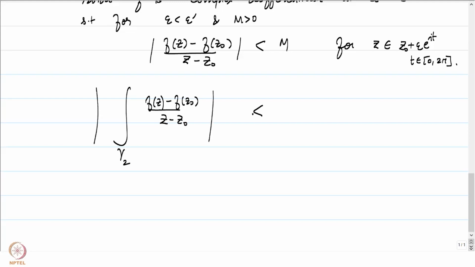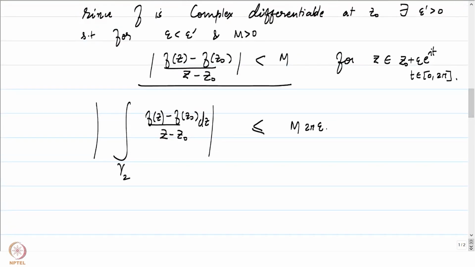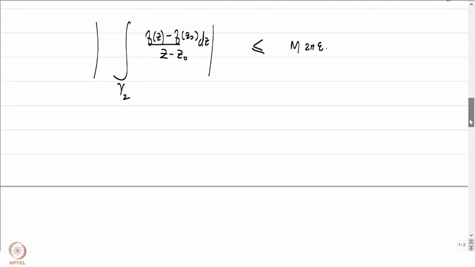This will be less than or equal to the absolute value of the integrand, which is bounded by m, times the arc length of gamma 2, which is going to be 2 pi epsilon. So, this is a bound which we have because of the holomorphicity or complex differentiability of f at the point z naught.